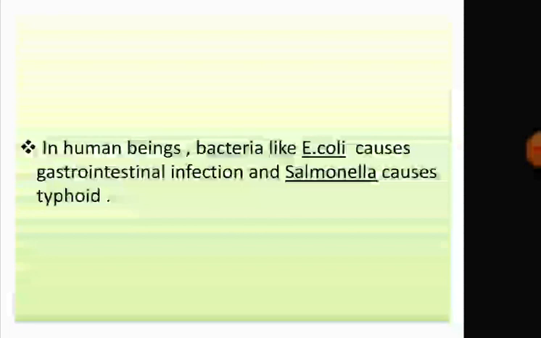E. coli causes gastrointestinal infection as well as urinary tract infection. Salmonella causes typhoid. So these are all harmful bacteria that cause diseases.